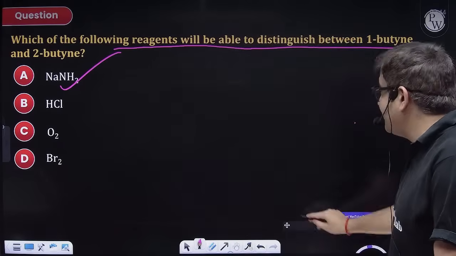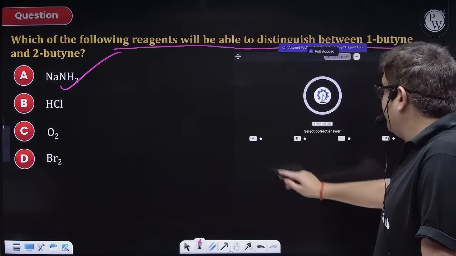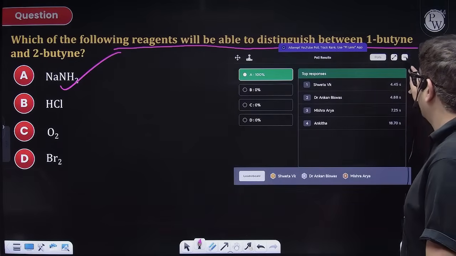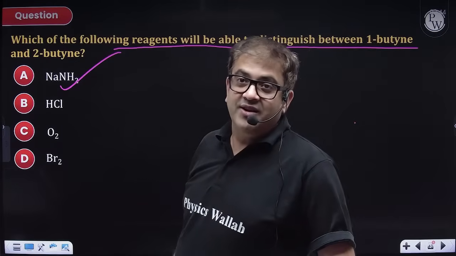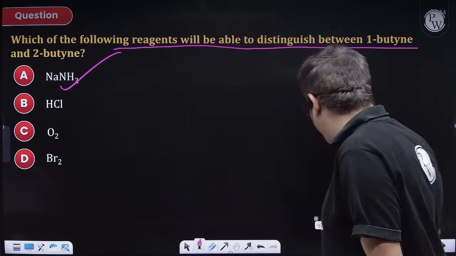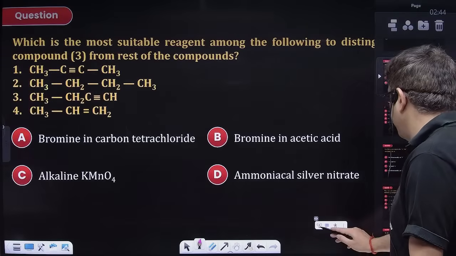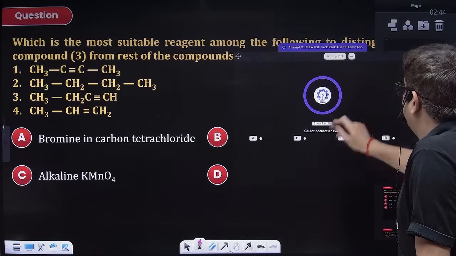Students are answering correctly also. So perfect. Perfecto. This I haven't expected, 100%. I'm super happy, beta. Proud of you. Proud of everybody. Great. Attempt this one.